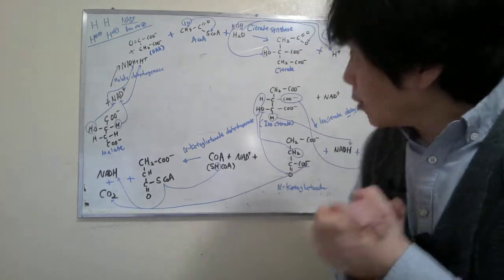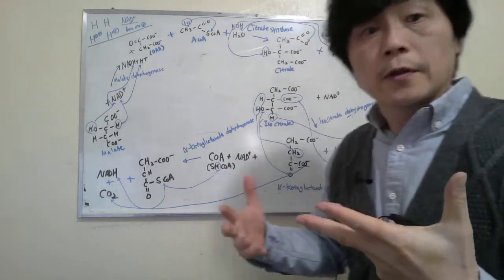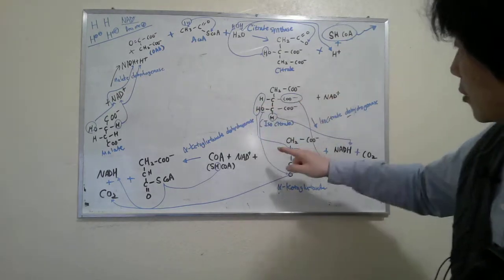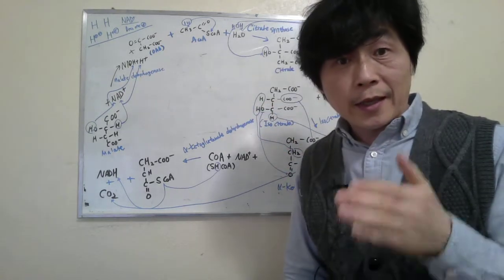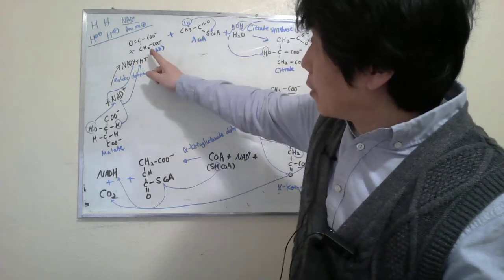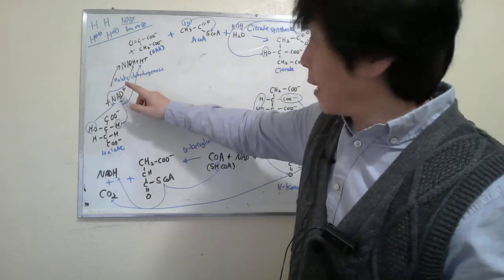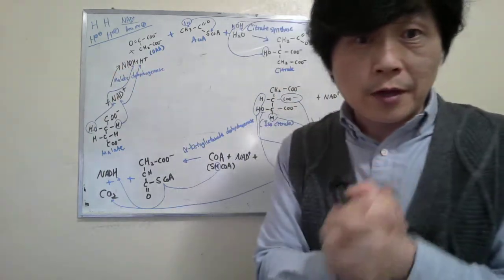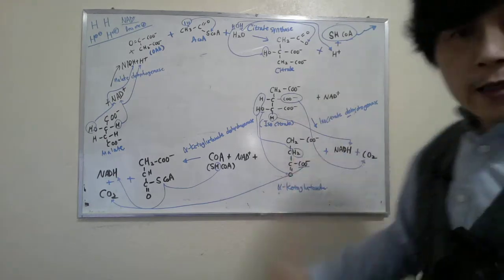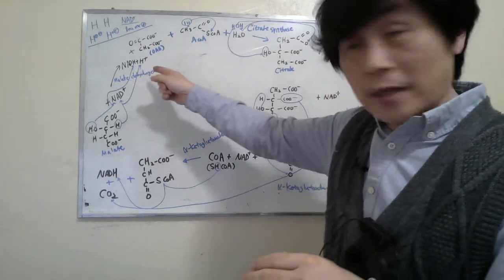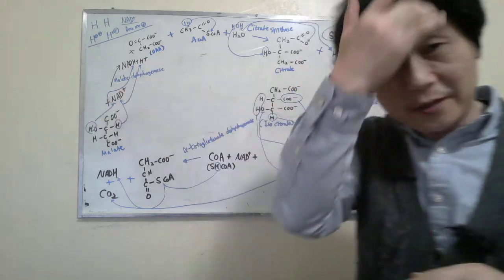So I got an email from Elia. Elia mentioned that in the TCA cycle, there are two reactions that release only NADH. However, when malate becomes oxaloacetate, it is NADH plus a proton. So this is kind of a question: why do some reactions release just NADH, but another reaction releases NADH plus a proton? Does it make sense?